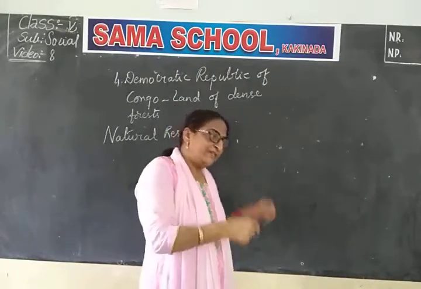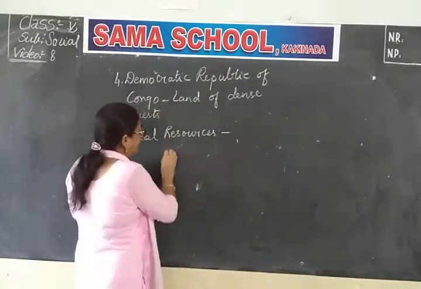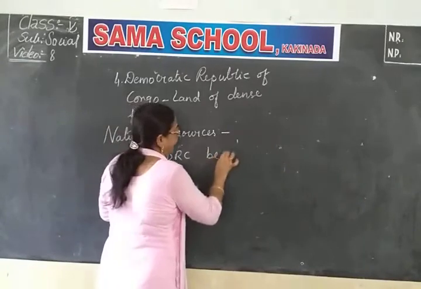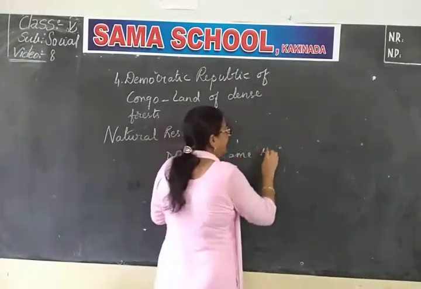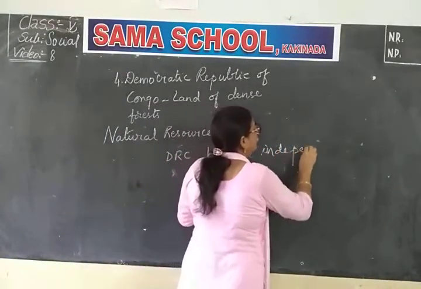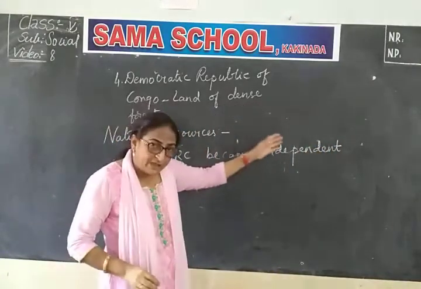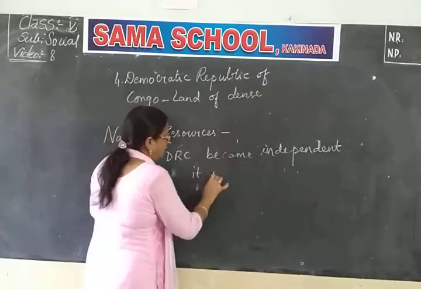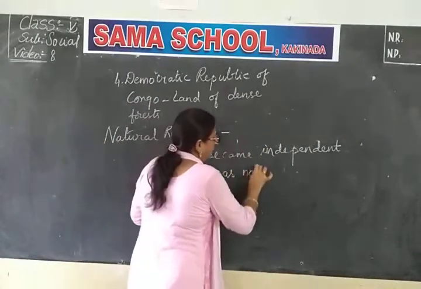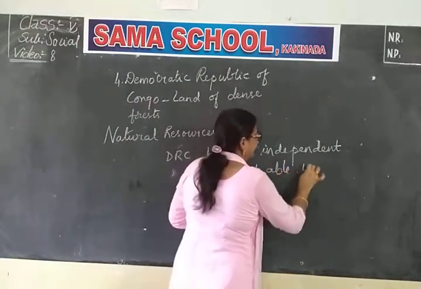So when they started using the DRC, they were taking out all the minerals from their country to their country and developing their country. They were not developing any industries here. So, even though DRC became independent, it was not able to use its resources.